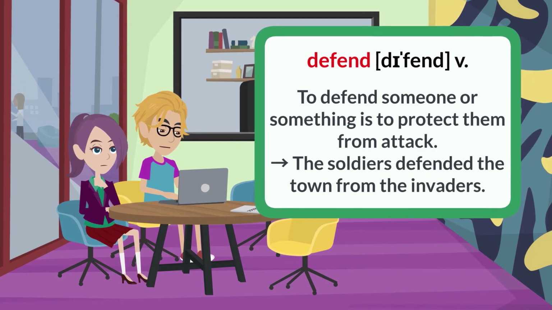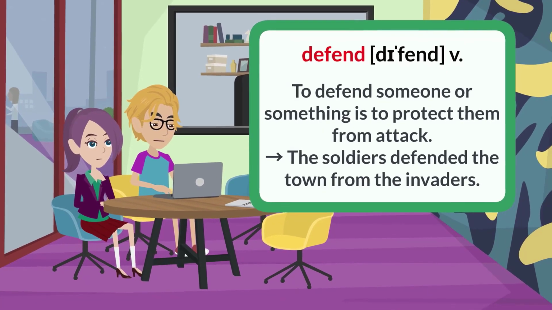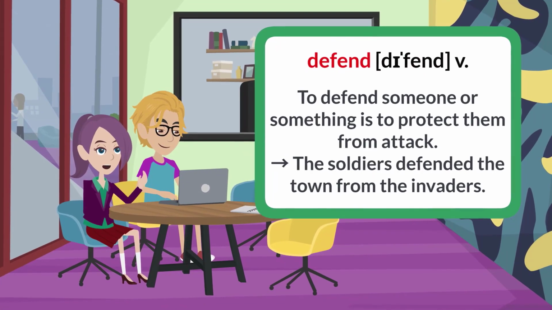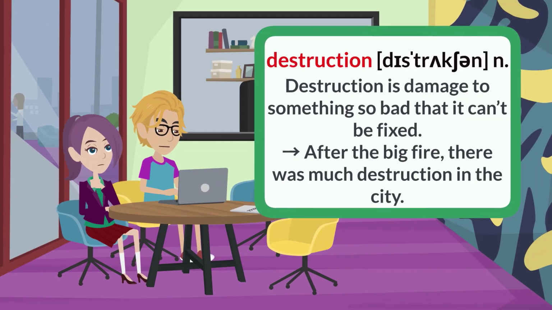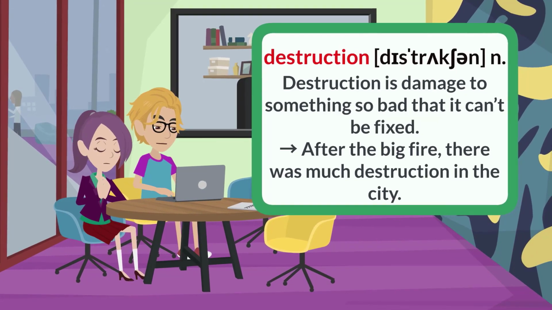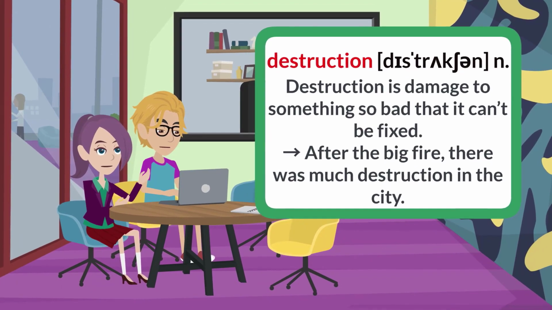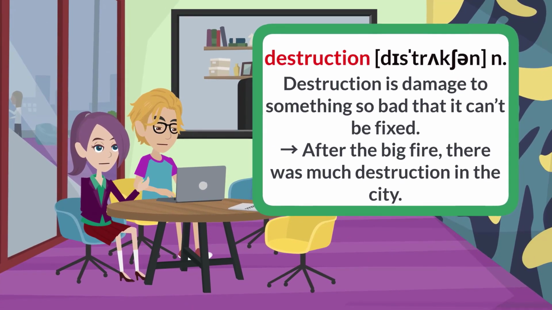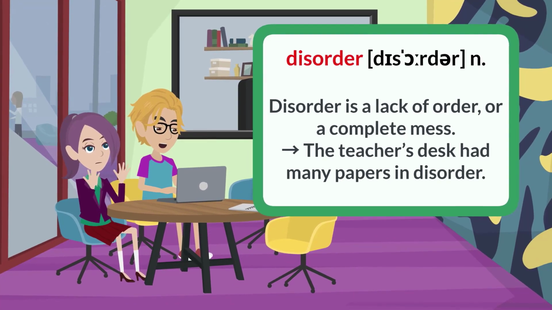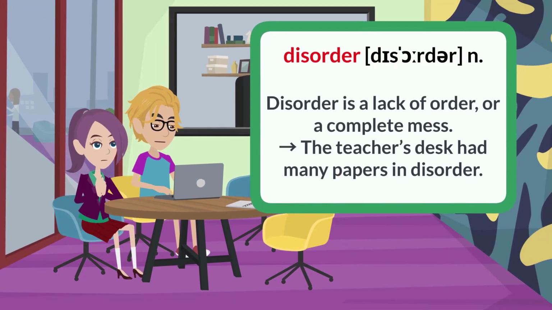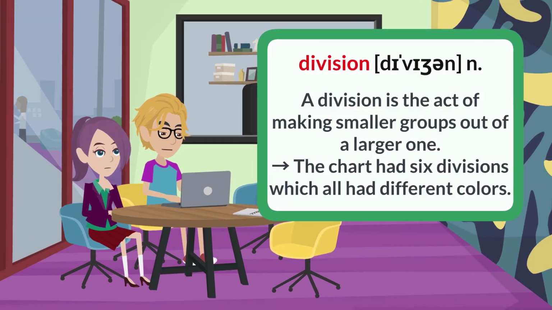Defend. To defend someone or something is to protect them from attack. The soldiers defended the town from the invaders. Destruction. Destruction is damage to something so bad that it can't be fixed. After the big fire, there was much destruction in the city. Disorder. Disorder is a lack of order, or a complete mess. The teacher's desk had many papers in disorder.